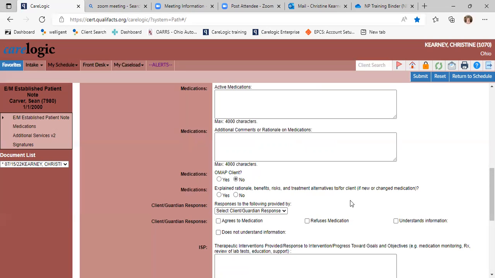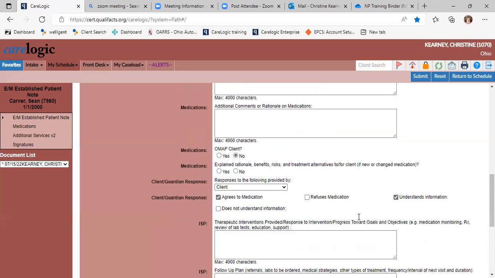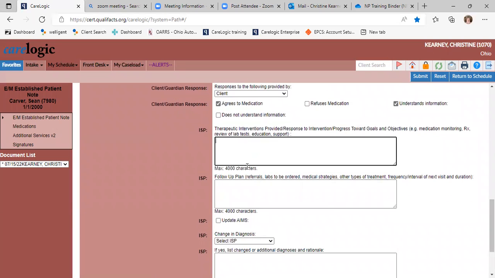And then again, explain rationale, just like the other note. If it's new or changed, you just answer that then. If nothing's changed, if the dosing is going to stay the same, you don't have to answer that at all. And then again, client agrees, understands. Any interventions you did, you could talk about what you talked to them about, their health and exercise and diet and all the other things you talk to them about besides the medications.